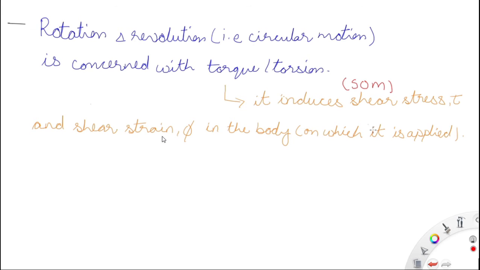In the bodies, like we study in strength of materials, we deal with shear strain. Shear strain is caused by torque and torsion in the body in which it is applied. When you apply torque or torsion to a body, the body will induce a shear stress, and shear strain will be caused by the application of the torque or torsion. This is nothing but phase or angular position only, but in case of a body it is known as shear strain, because it's a strain, the deformation has happened.